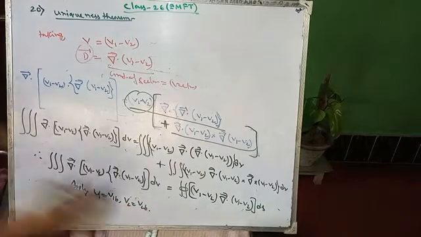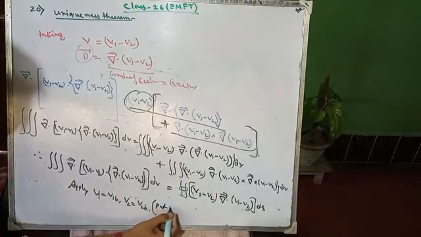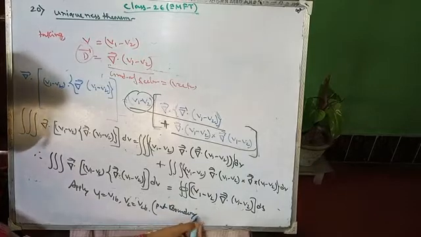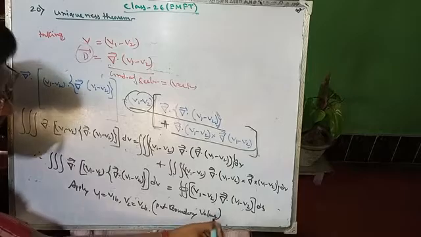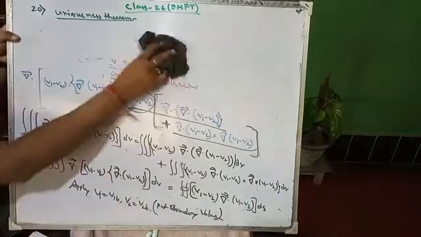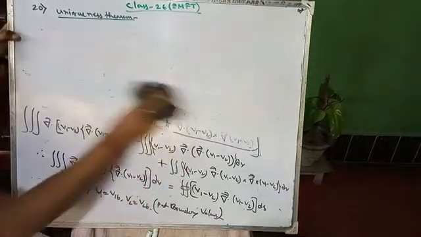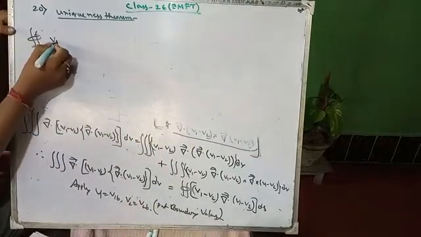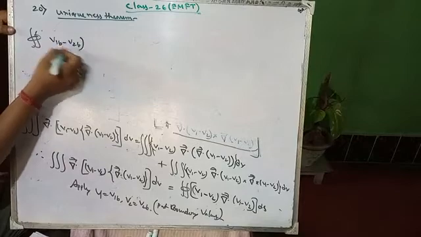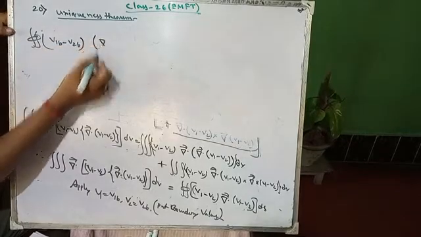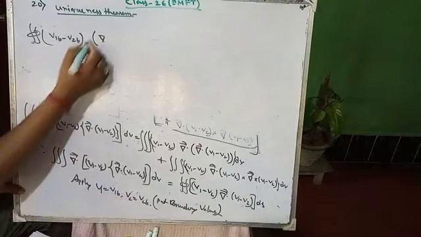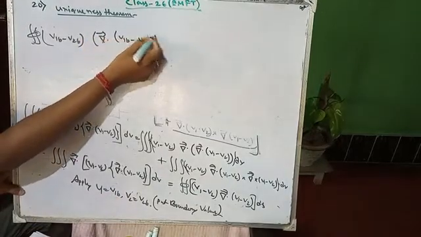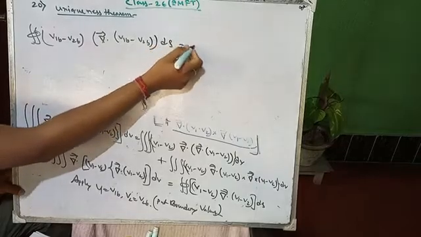Because at the boundary, put the boundary values: v1 equals v1b, v2 equals v2b. So by putting the boundary values we have the closed surface integration of (v1b minus v2b) times the gradient of (v1b minus v2b) over ds equals 0.